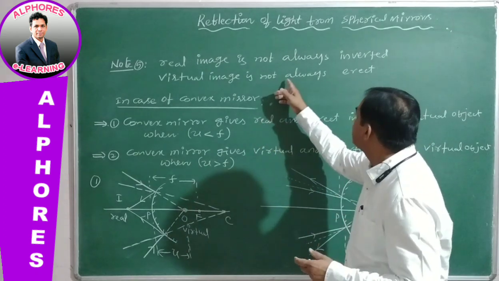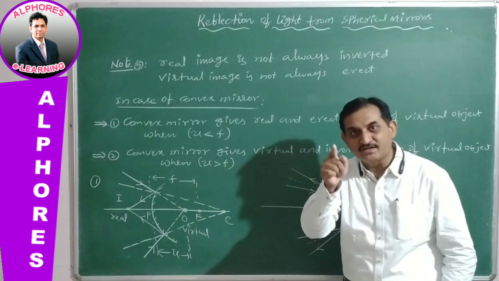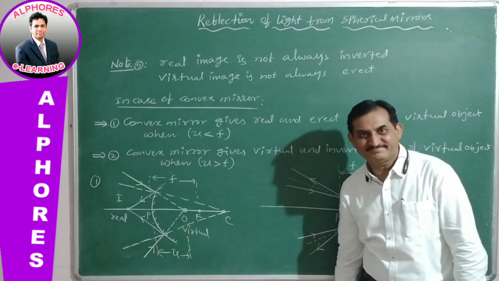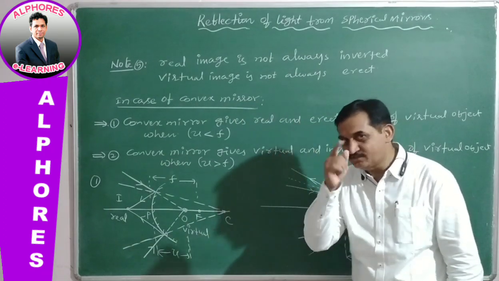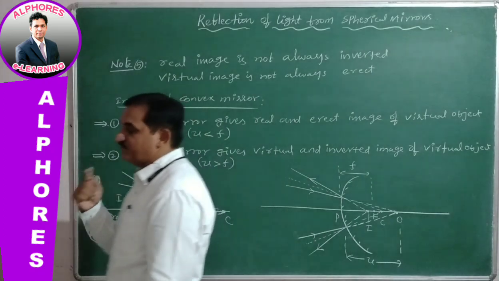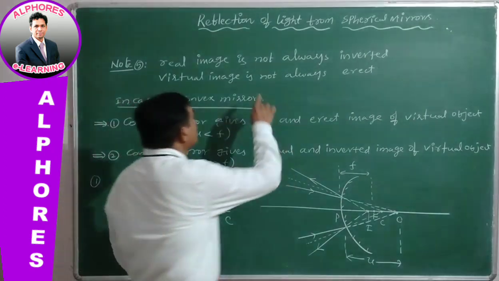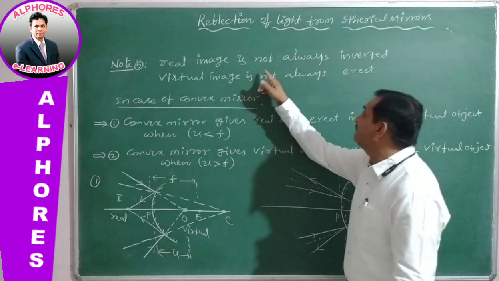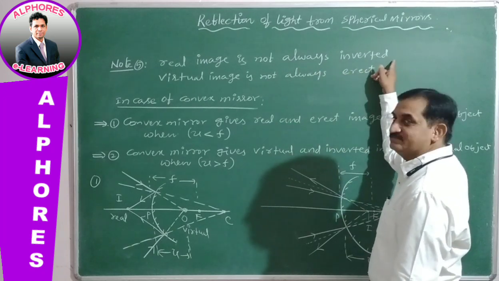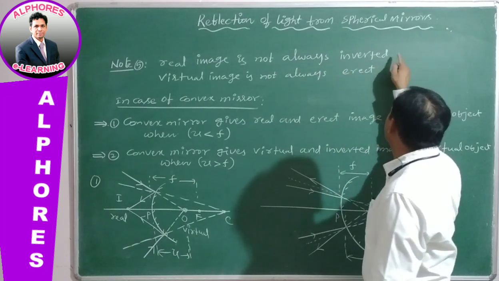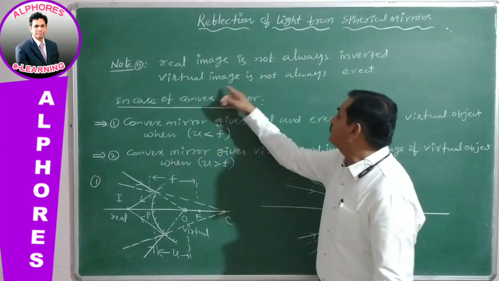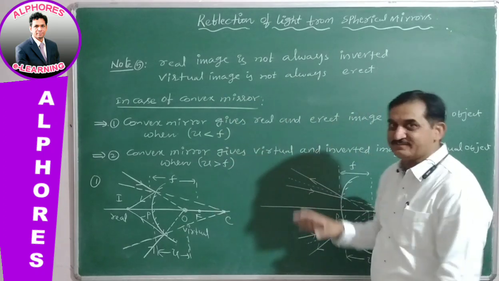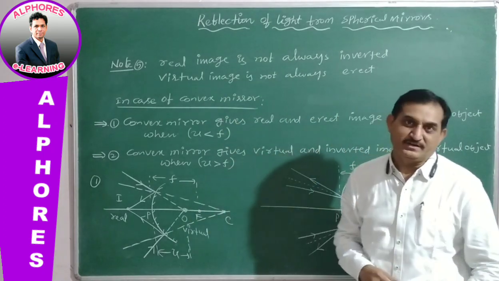But now the statement is reversed because the object is changed. Now the object is not real, it is a virtual object. In the case of a virtual object, the real image is not always inverted, and the virtual image is not always erect.